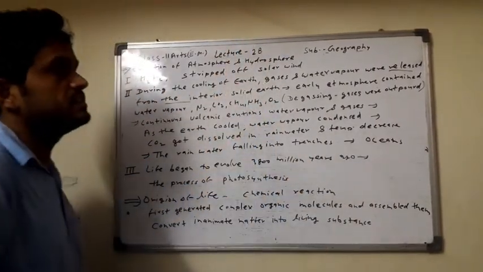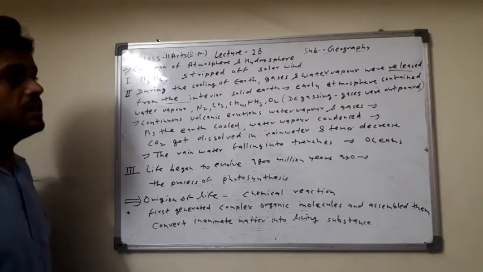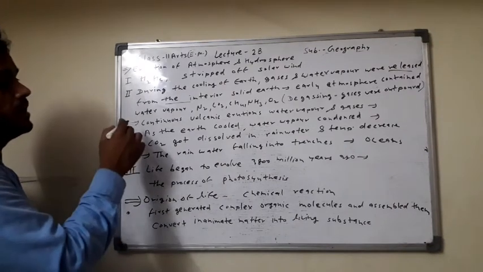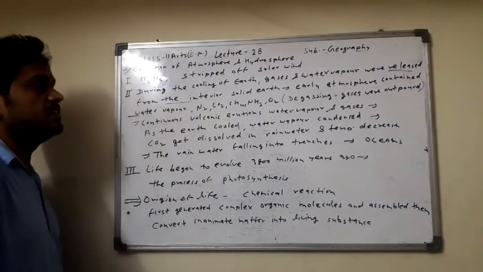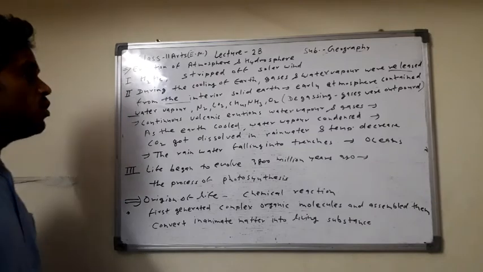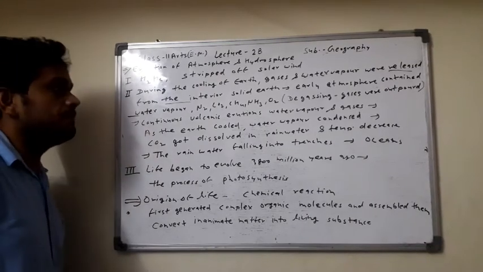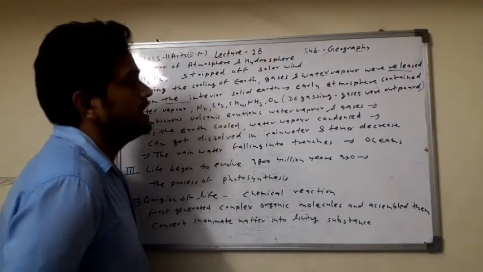So the gases and the water vapor were released, and the early atmosphere contained water vapor and gases like nitrogen, carbon dioxide, methane, ammonia and oxygen. Clear? Water vapor and the gases like nitrogen, carbon dioxide, methane, ammonia and oxygen.